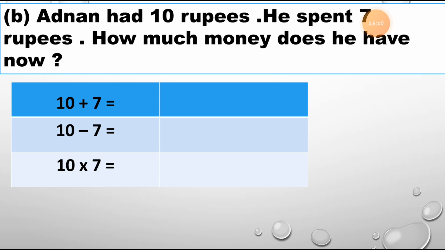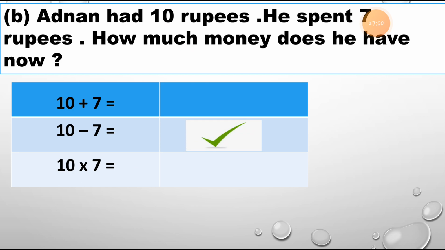Now let's see the next one. Let's read the question first. Adnan had 10 rupees. He spent 7 rupees. From the 10 rupees, he spent 7 rupees to buy something. How much money does he have now? So what can we do? 10 plus 7, 10 minus 7, or 10 multiply by 7? He already had 10 rupees and he spent 7 rupees to buy something. It means how much money he has left now.